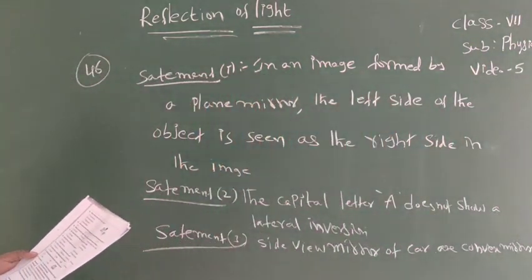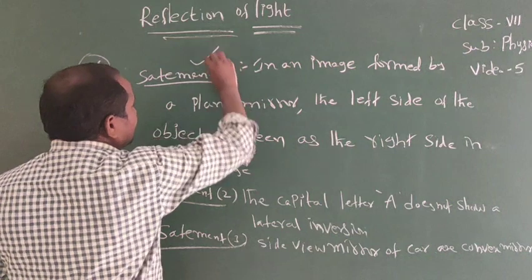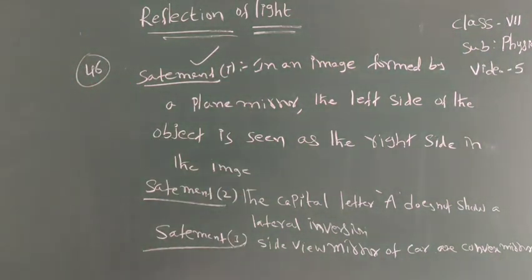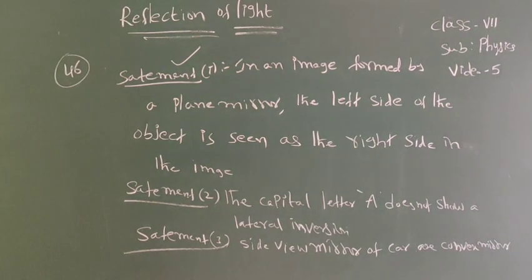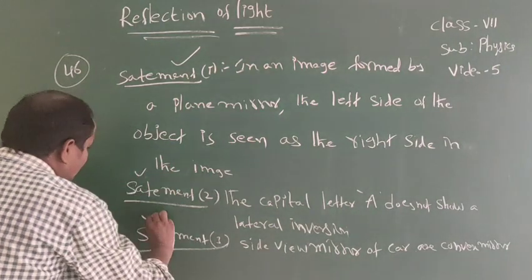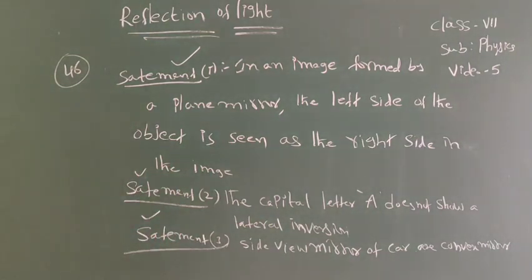So which of the statements are correct? Statement 1: in an image formed by a plane mirror, it shows lateral inversion. Next, statement 2: the capital letter A does not show lateral inversion. Next, statement 3: the side view mirror of a car is a convex mirror. Yes, statement 1, statement 2 and statement 3 are all correct.